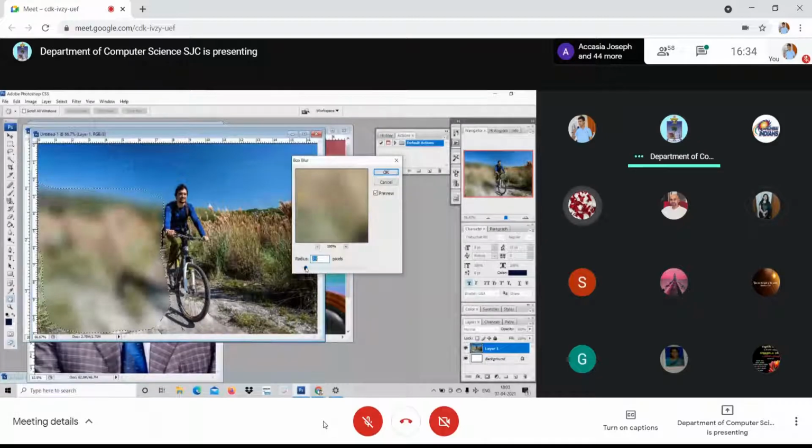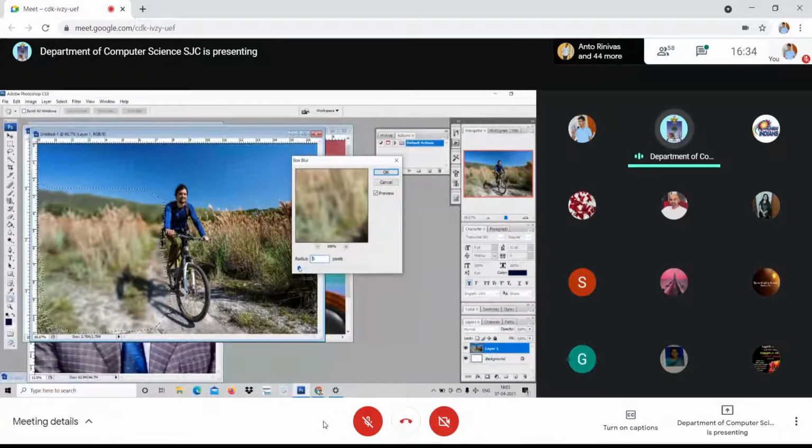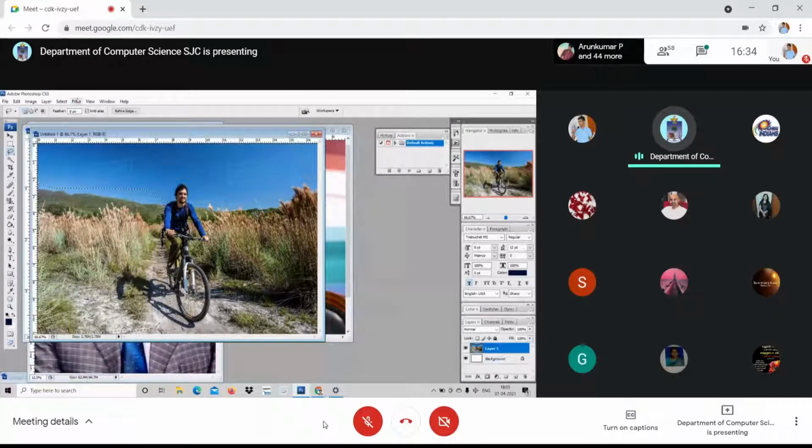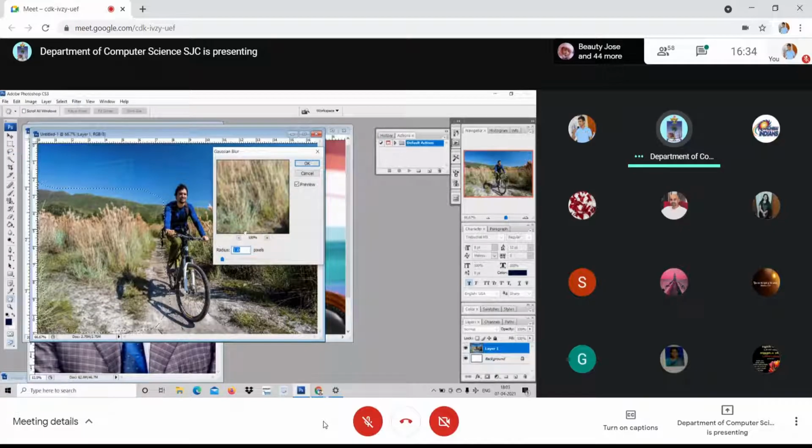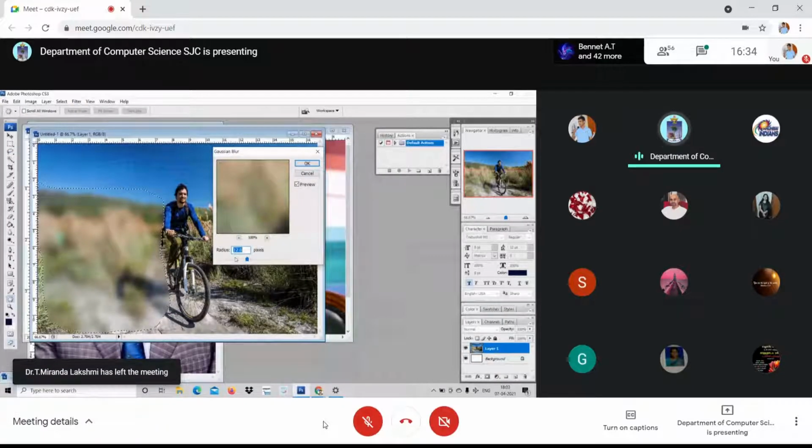Yes, sir. You can select a few areas and make them blur, so only your picture or your photo alone can be visible clearly. Other things can be adjusted and made blurred. See, this is box blur. Like this, there are so many blurring options available. Look at here. Just go to blur, Gaussian blur. You adjust it and see the differences.